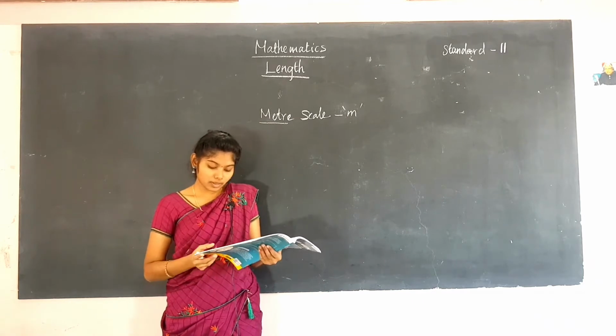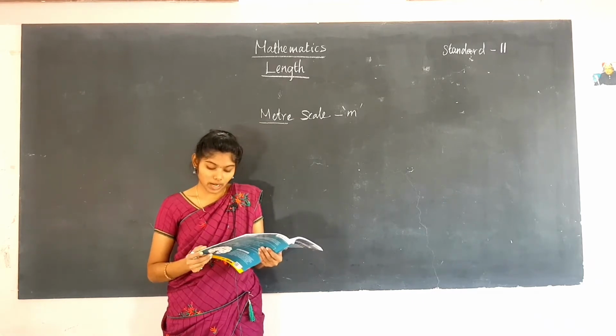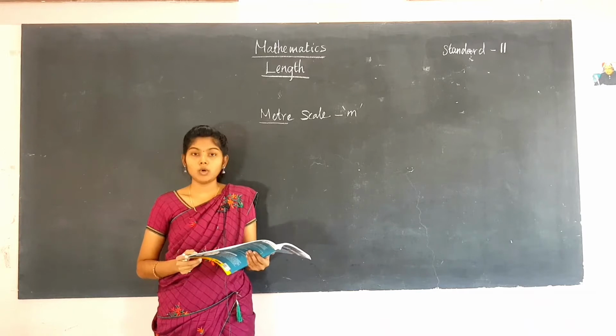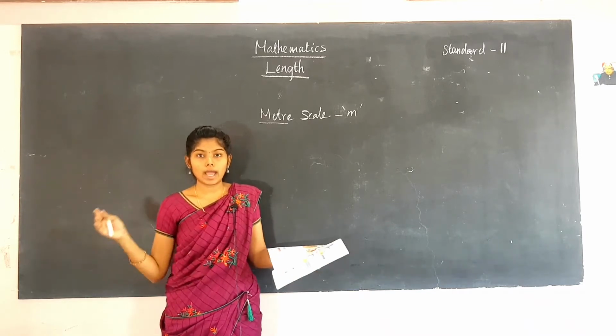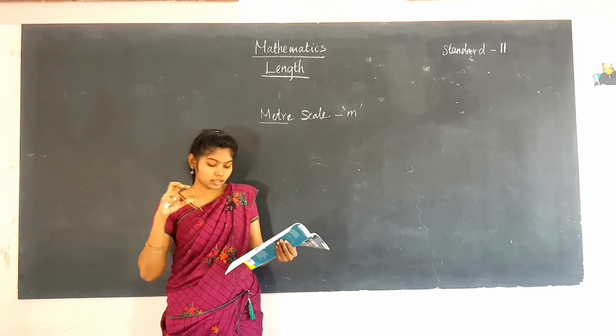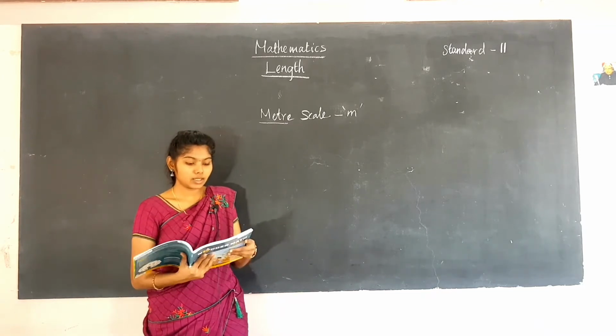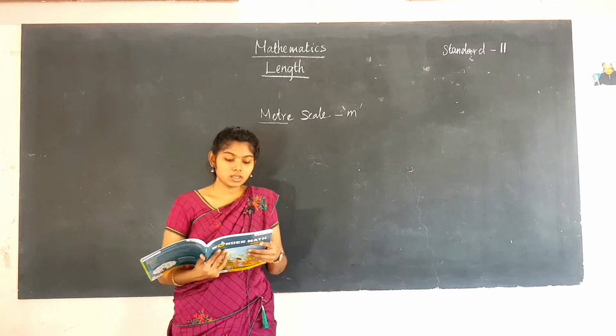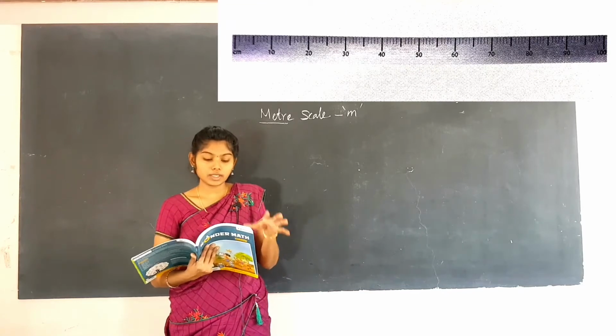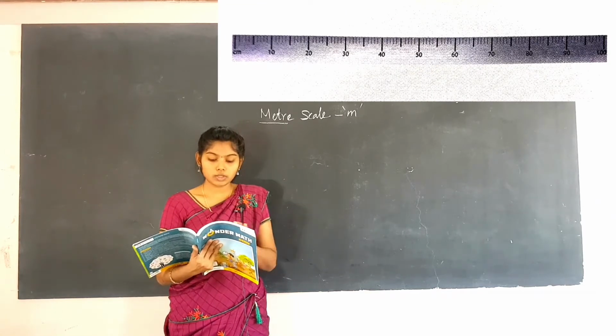It is given there. See, if you stretch both your hands, your full span is about 1 meter. While you are stretching your hands, that shows 1 meter. There are some other instruments given for measuring length, other than the meter scale.